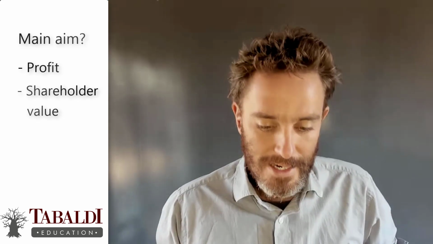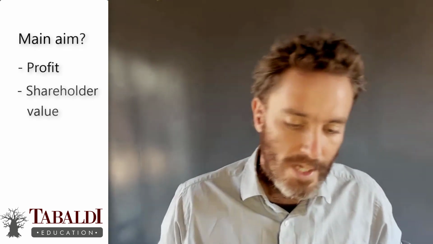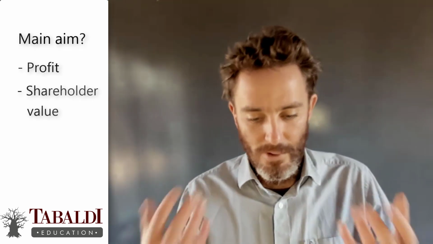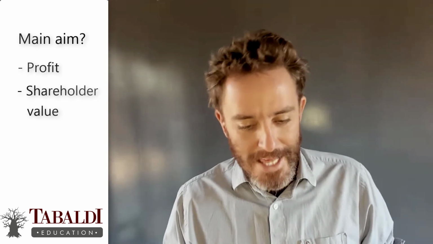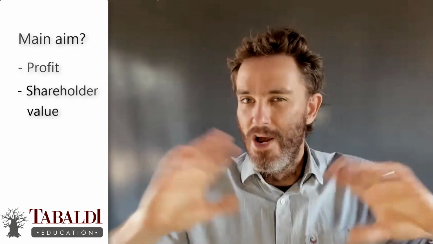So on the asset side, what do we invest in? Are we going to buy this machine? Are we going to buy this other company? Are we going to expand into this country? So what do we do with the money? So where do we get it from? Equity and liabilities. What do we do with it? Assets. And from there, we will generate profits on the statement of profit or loss. And then we have our current assets and current liabilities, working capital management. So you can see all of it is integrated into how do we increase this value of this company.